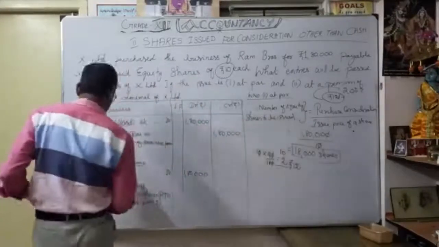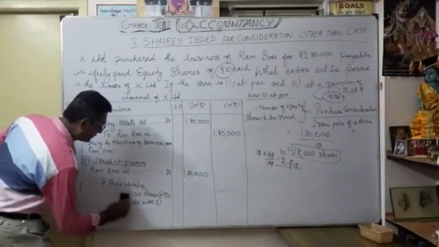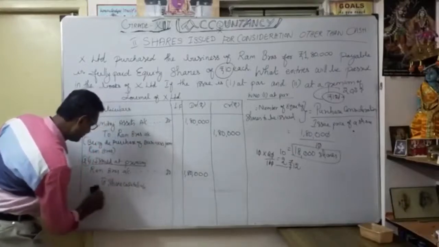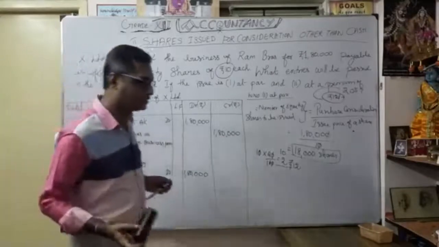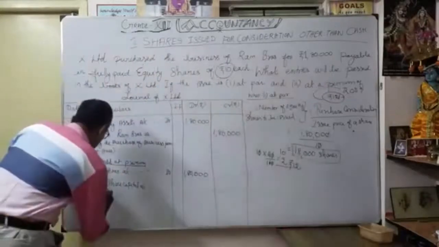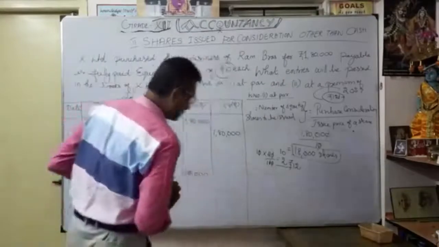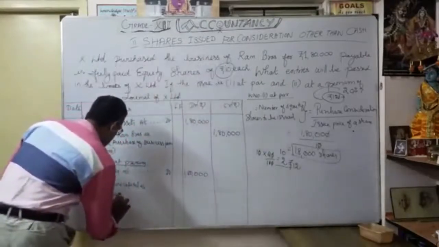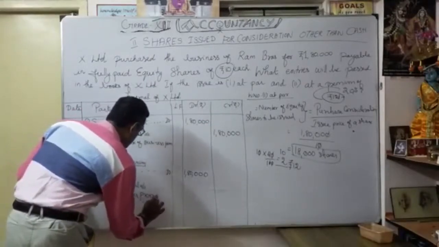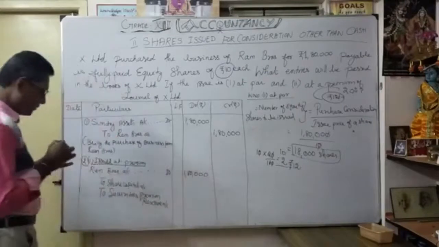So as you know, Ram Brothers are going to issue shares, but here they are going to issue shares issued at premium. Let's see how we are going to pass the journal entry. So as you know, share capital, right now we don't know because we issue shares at how much? Premium of 20%. Then 2, you have to write being to securities premium reserve. Correct. That's very important. You have to write securities premium reserve.